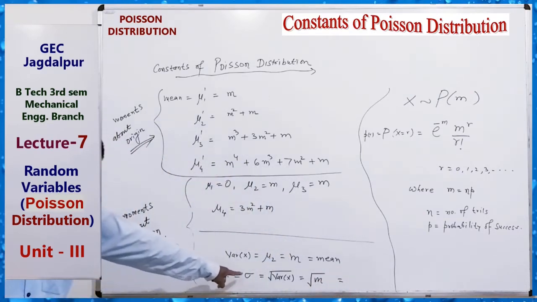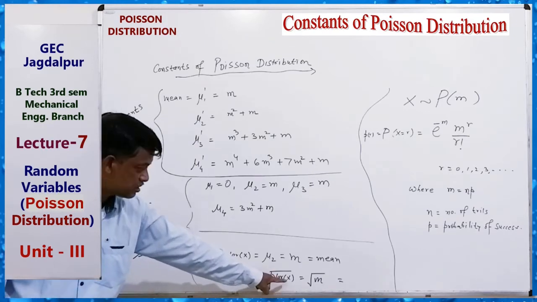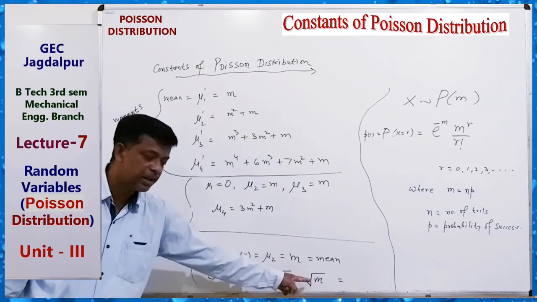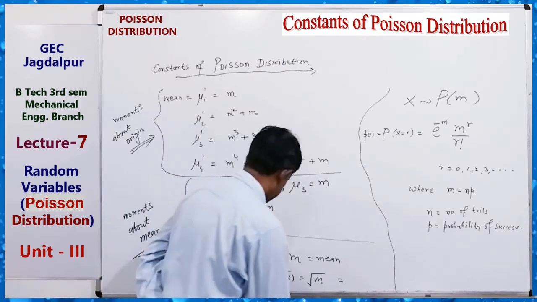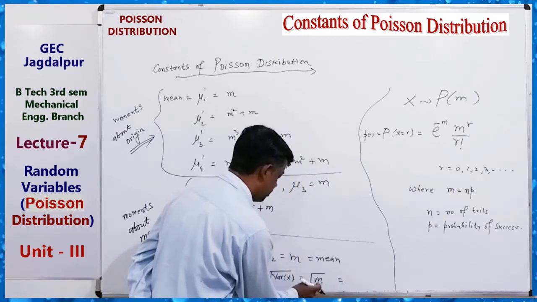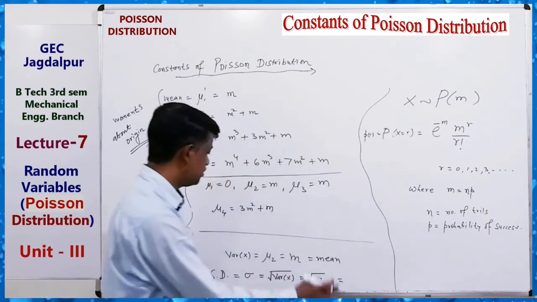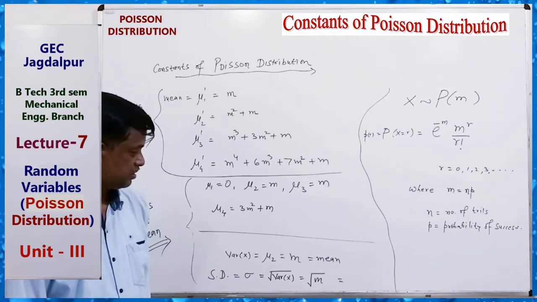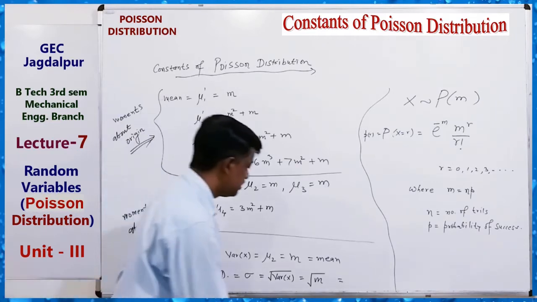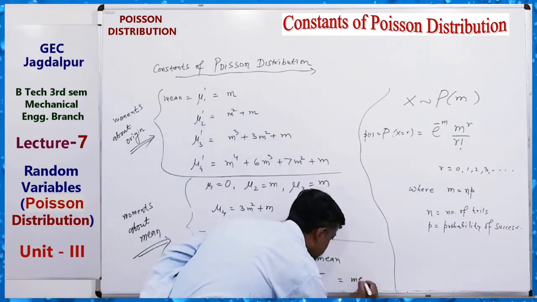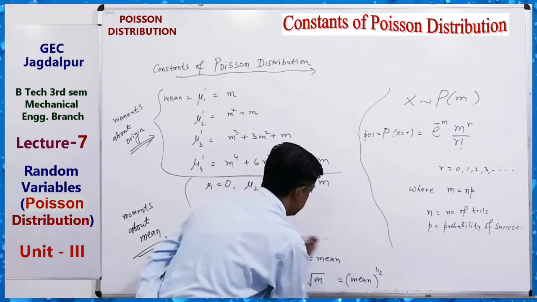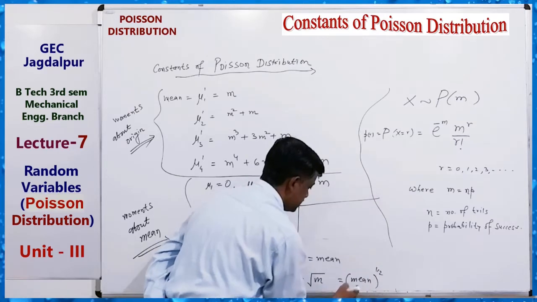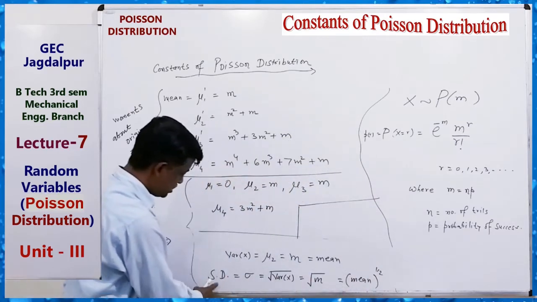The standard deviation sigma equals root over variance, that is variance to the power half. Sorry, mean to the power half. Okay, standard deviation equals this. Clear? That is mean to the power half. We can say this equals this, means what?